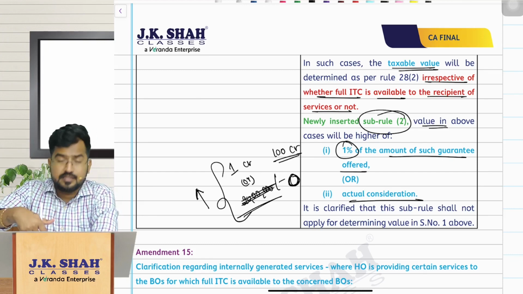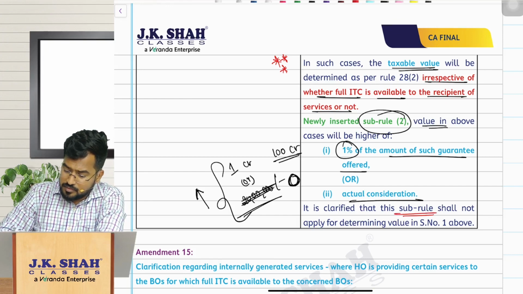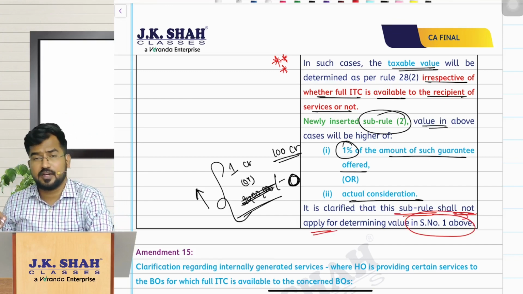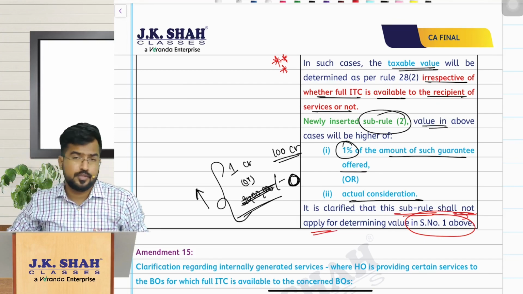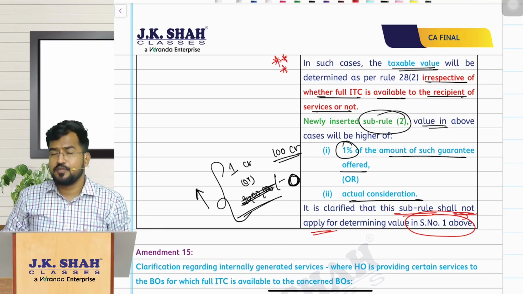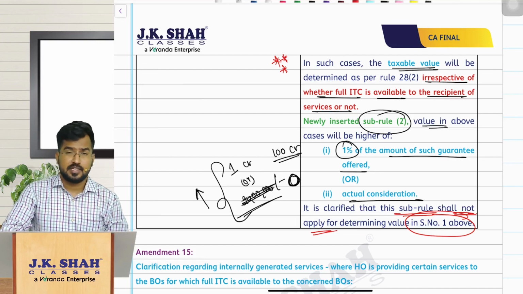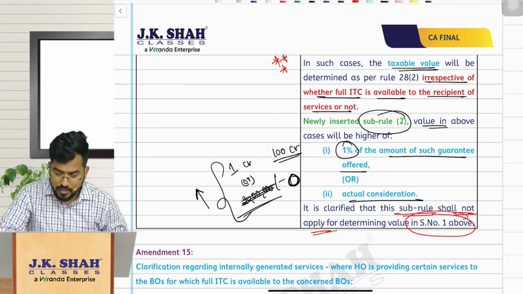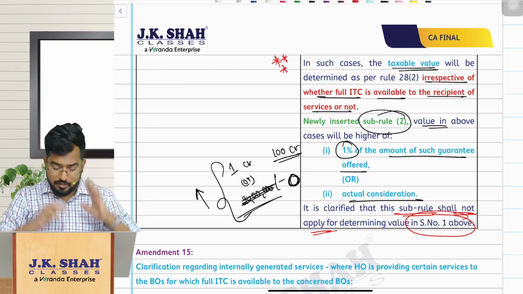But this is not applicable. Please understand, this is very, very important for you. But this is not applicable for what? This sub rule is not applicable for the first scenario where we discussed a director giving guarantee. This is only when a company is giving guarantee to another company, or a holding company is providing guarantee to the subsidiary company. Then only the value of supply will be 1% of the guaranteed amount or actual consideration, whichever is higher. So that is the concept. Hope you are clear with this, right? So some interesting and important amendment, please remember, right?